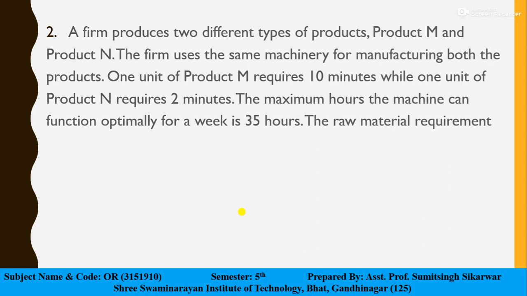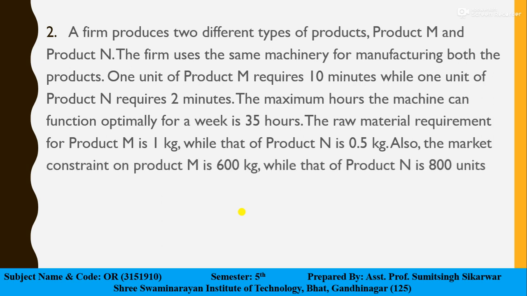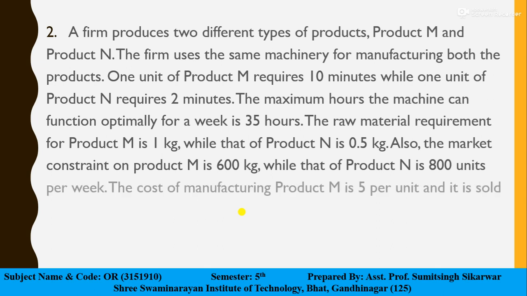The raw material requirement for product M is 1 kg, while for product N is 0.5 kg. Also, the market constraint on product M is 600 kg. That means we cannot have more than 600 kg, while that of product N is 800 units per week.